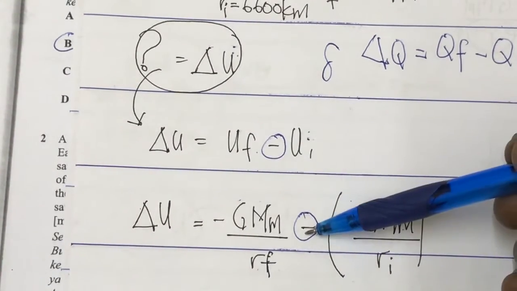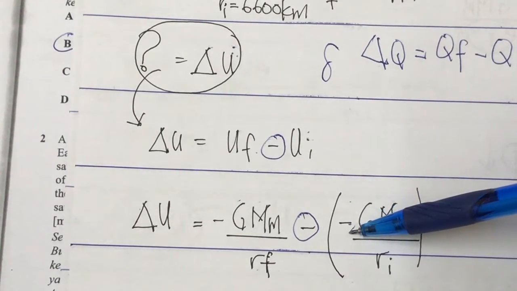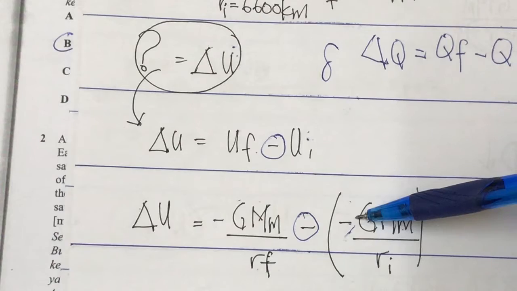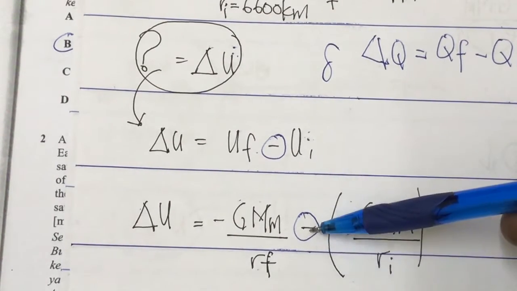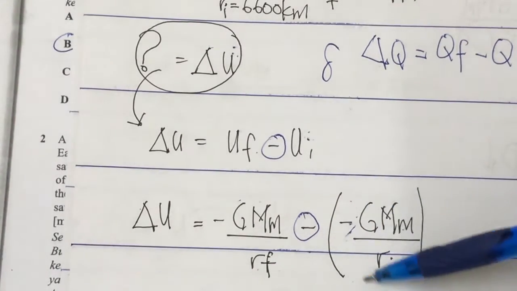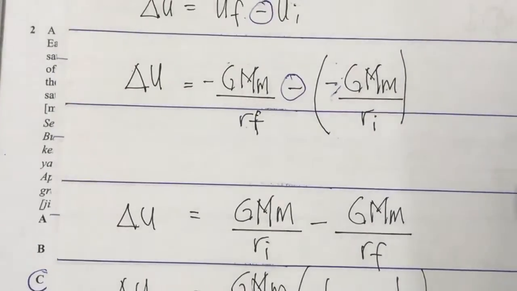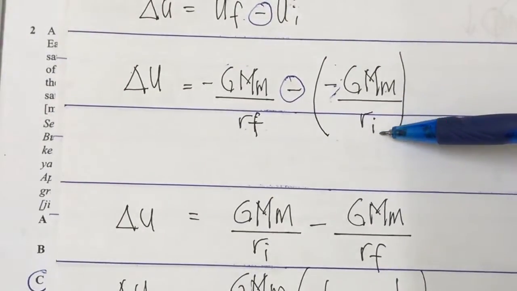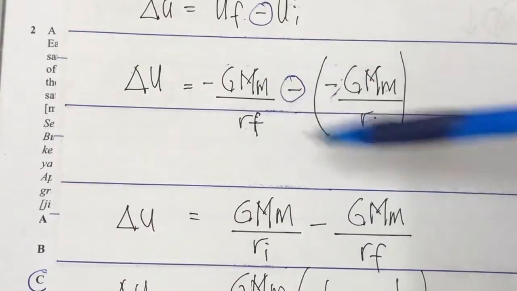Must maintain the minus here. Each of these is negative gravitational potential energy, because at infinity the U was 0. You can refer back to the notes. So I multiply inside, negative times negative becomes positive. So this whole thing now becomes positive minus this, which I have done here. The one involving Ri, negative, negative, positive, I put in front. Involving Rf, I put behind.